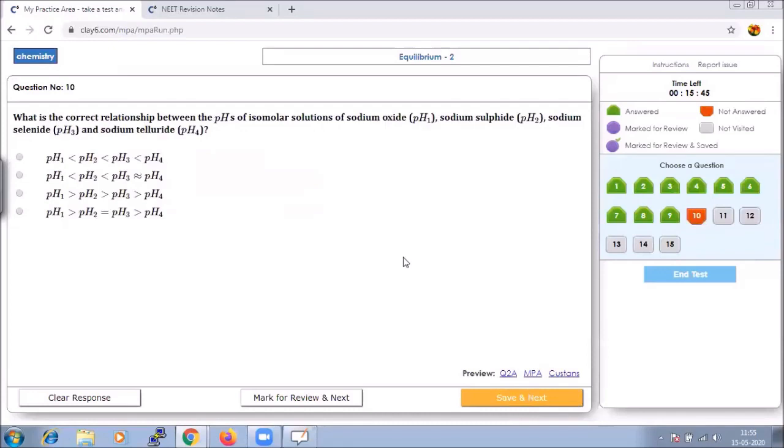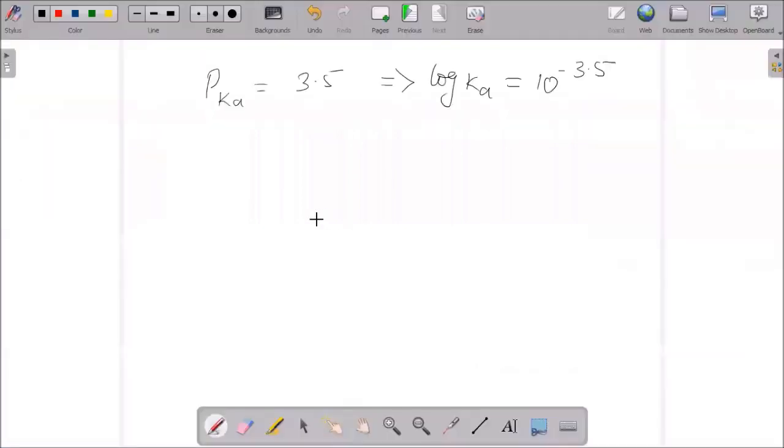What is the correct relationship between the pH of isomolar solutions of sodium oxide, sodium sulfide, pH 1, pH 2? We should remember a certain order of acidic character. Acidic character increases in the order H2O less than H2S less than H2Se less than H2Te.